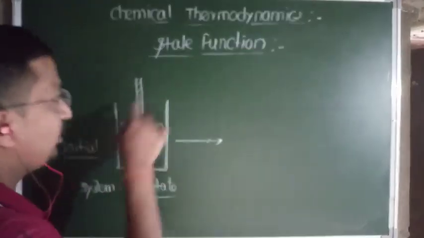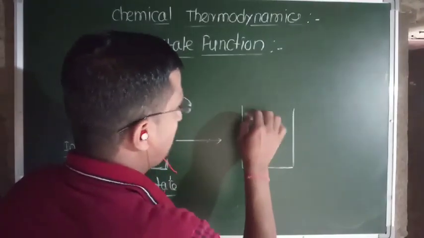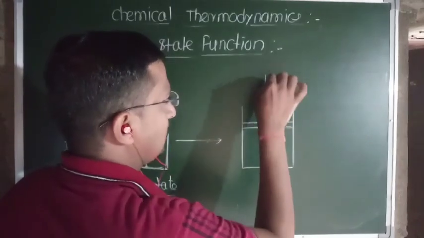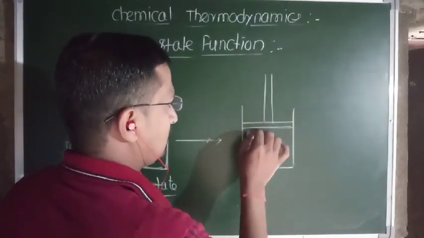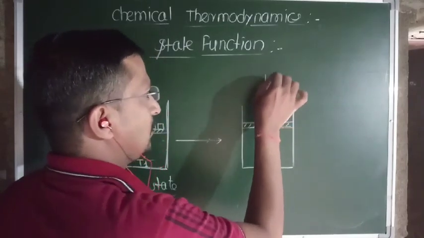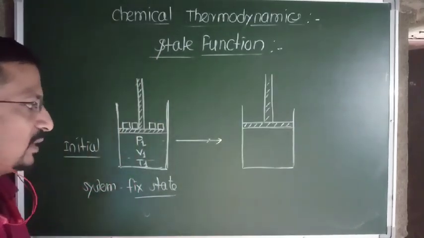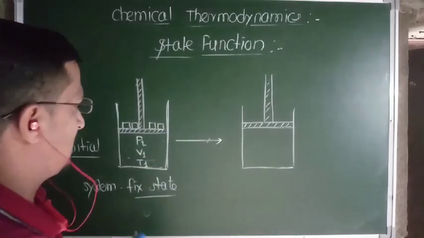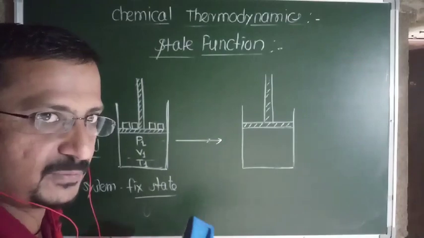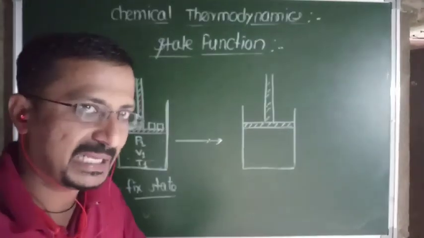Just by removing the weights over that piston, isn't it? If we remove the weights over the piston, then what happens? Suppose volume changes as weight is removed from over the piston, so automatically the gas expands.